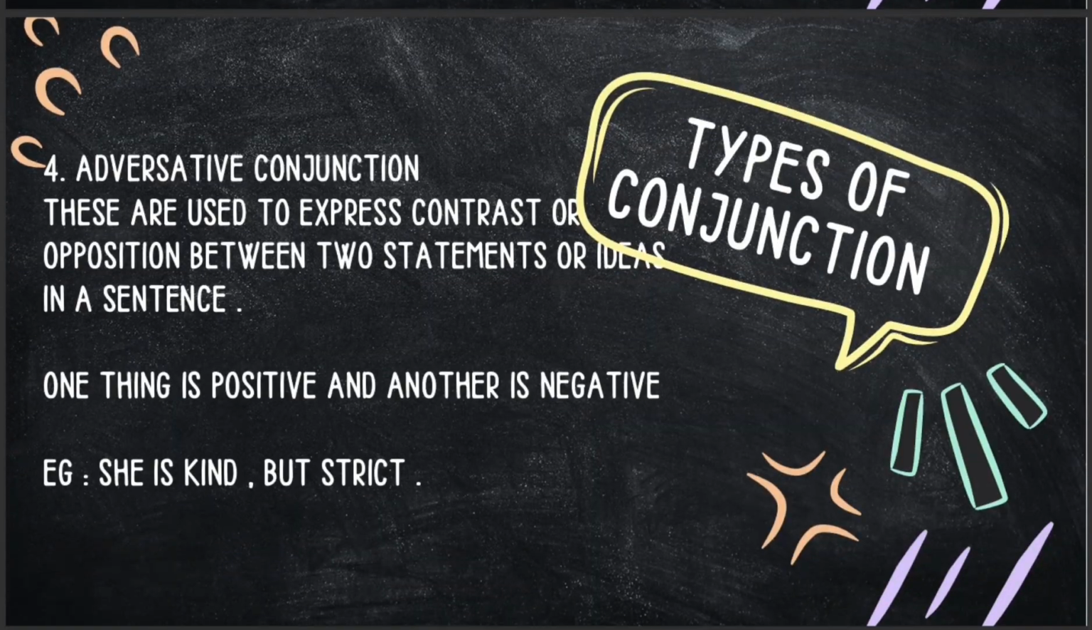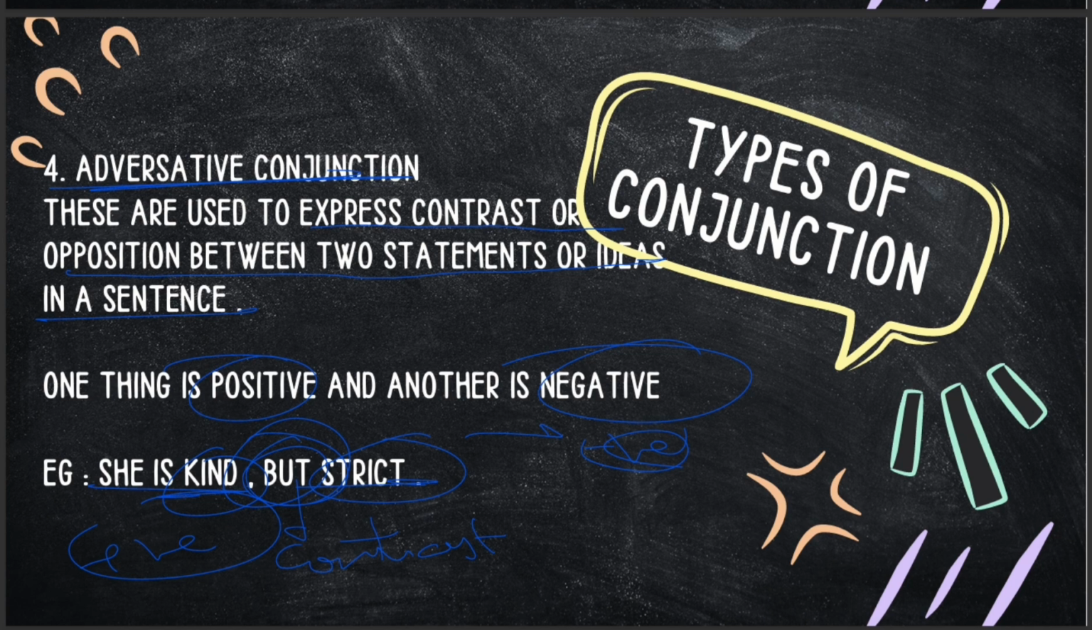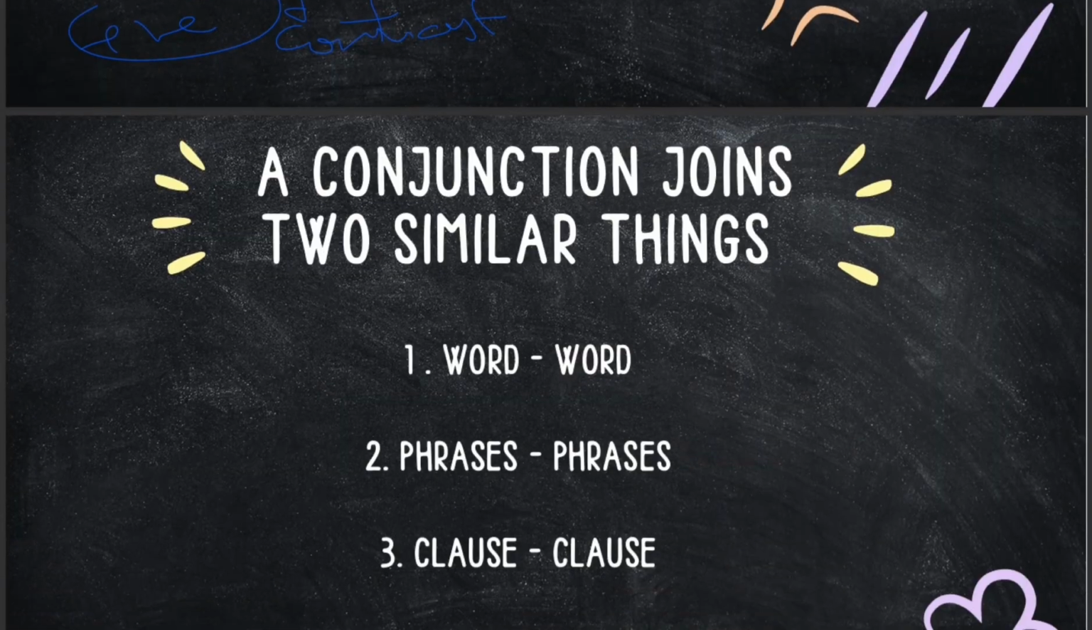Now comes the fourth one, which is an adversative conjunction. These are used to express contrast or opposition between two statements or ideas in a sentence. Therefore, one thing is going to be positive and another is going to be negative. She is kind but strict. You see, but is coming here to show contrast. Therefore, kind is positive, strict is negative. Okay? Now, these are the four types of conjunctions which are there in the syllabus or in general. Now let's have a quick recap.